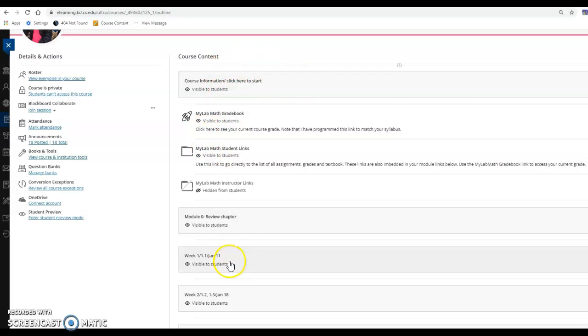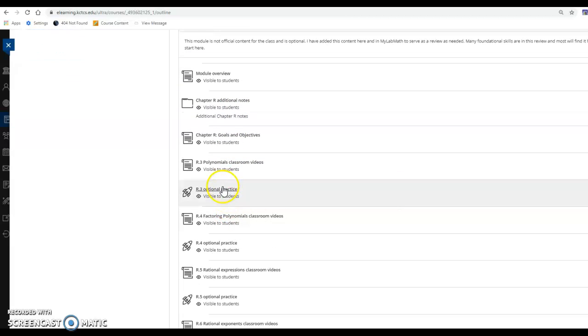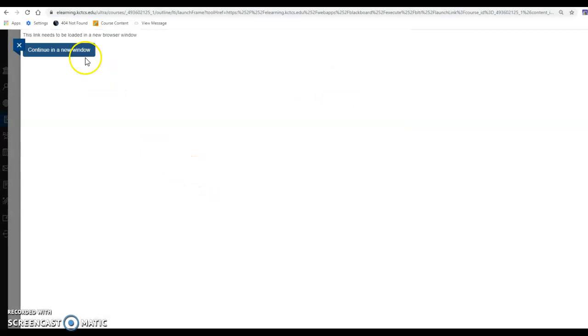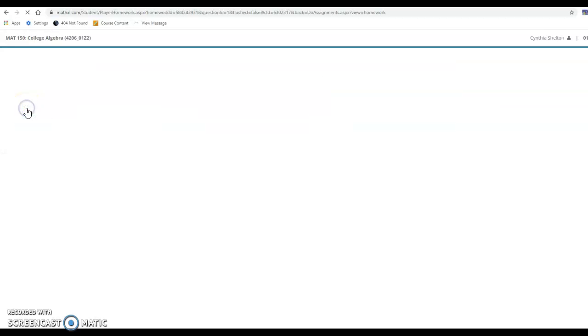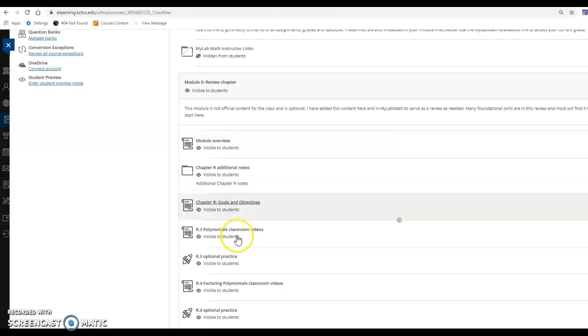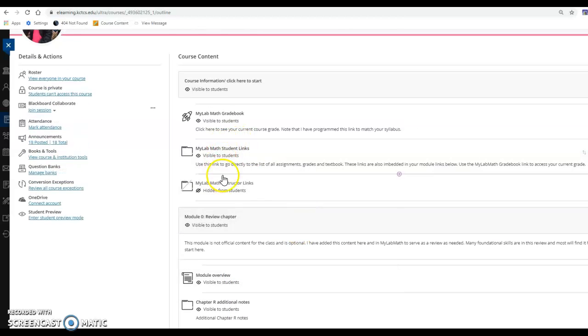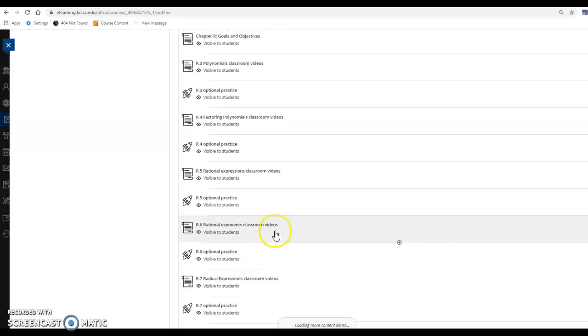Okay, so back to the modules, and then you start module 0, which I'm calling the review chapter. This is, like I mentioned, chapter R. So you'll notice that you can link right here, optional practice. That will also take you directly to the MyLab Math that I mentioned, and you can work these sample problems directly from that link. So there's two ways to get to all of your assignments. I wanted those to be embedded in the modules, but I also want you to know that you have this like super link, MyLab Math super link, that you can get to all the assignments that way. But again, I do have them linked within the modules as well.